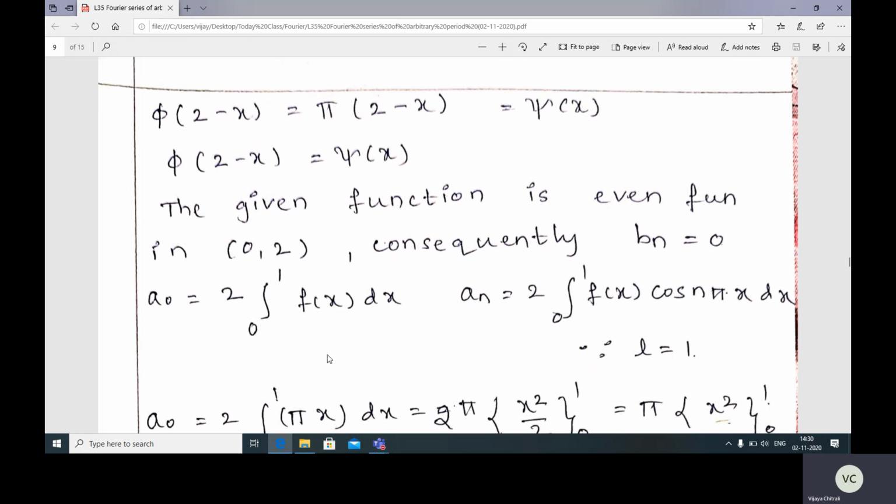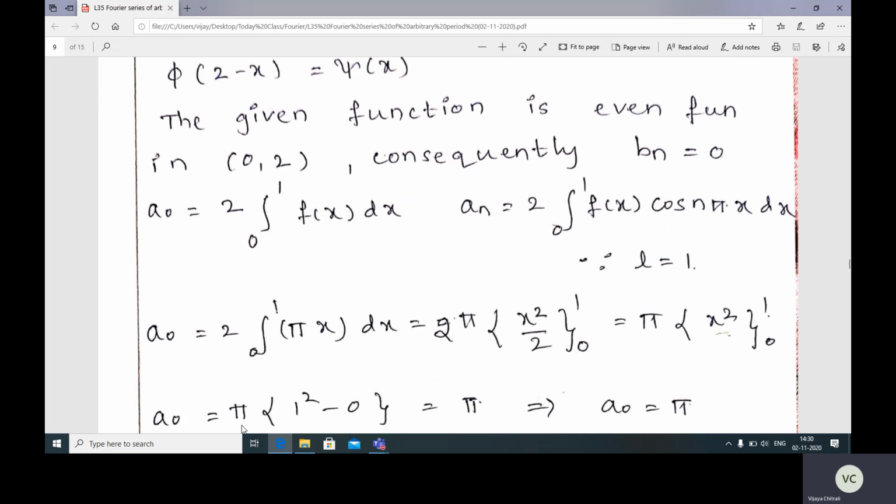And a naught is 2 by l. L is 1, 2 by 1 is 2, times the integration from 0 to l, l is 1, 0 to 1 of f of x dx. Similarly an is equal to 2 by l, 2 by 1 is 2, integration from 0 to l, l is 1. So 2 times integration of 0 to 1 f of x cos n pi x dx, because l is equal to 1. Now calculate a naught and an.